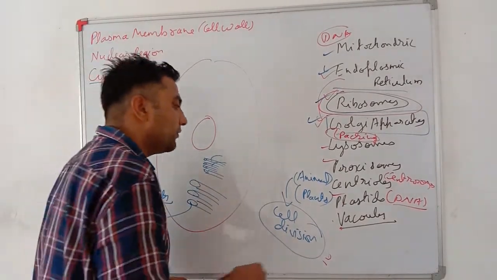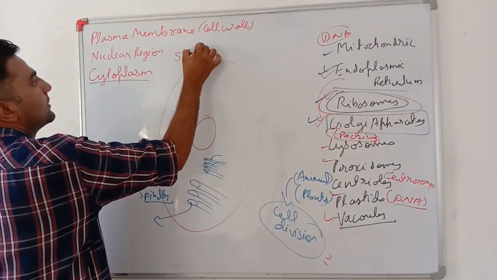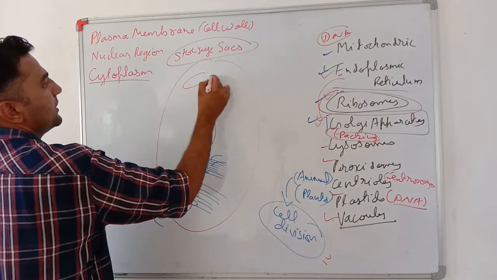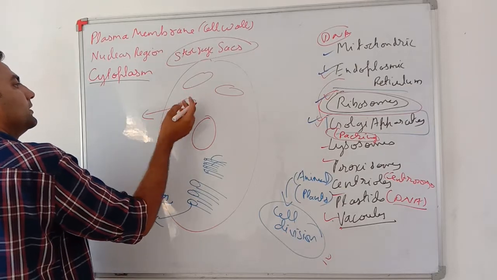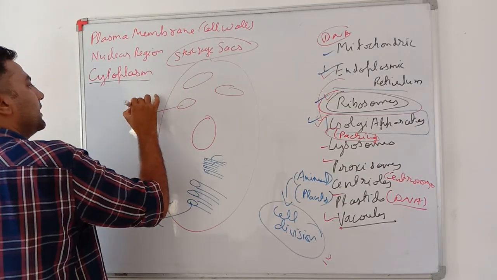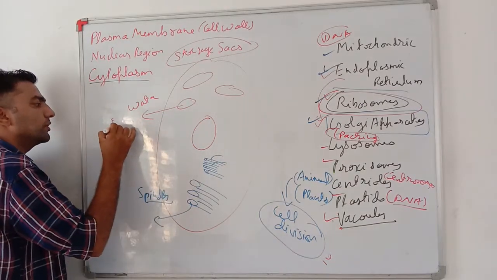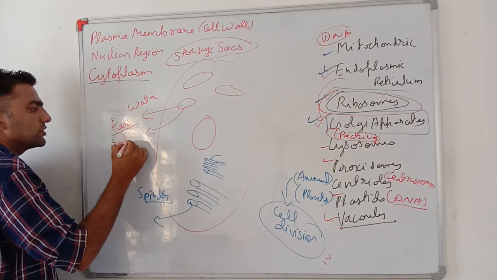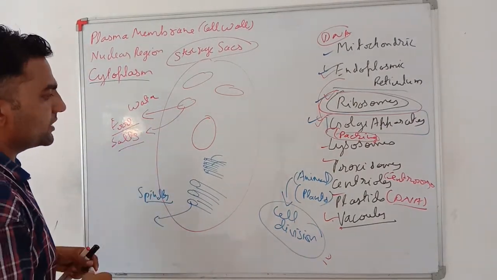Moreover, what are vacuoles? Vacuoles are storage sacs. Storage sacs means there are vacuoles present in the cell. They are jelly-like, basically they have a lot of water, and many times they store the food of the cell. Along with that, they have many salts and other things stored in them. Very important, my dear students.